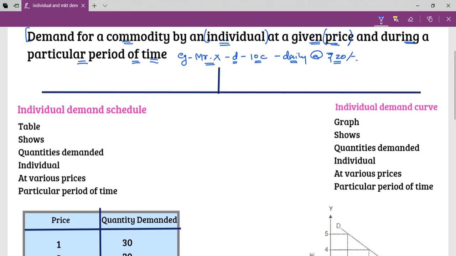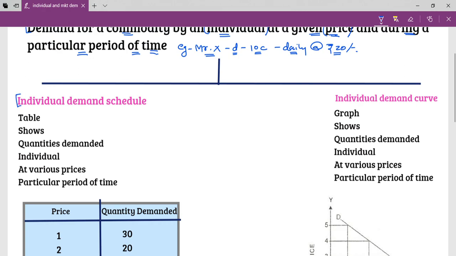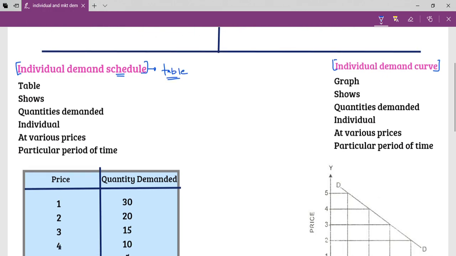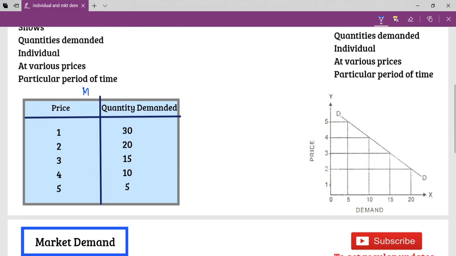Now individual demand can be better explained with the help of individual demand schedule and individual demand curve. Now what is basically a schedule? A schedule is nothing but a table. Now, what is individual demand schedule? It's a table which shows quantities demanded by an individual at various prices and during a particular period of time. See, look at this table.